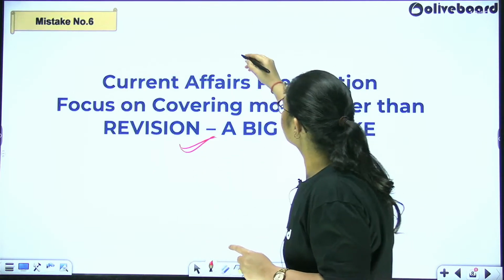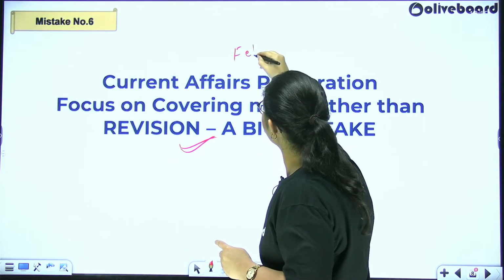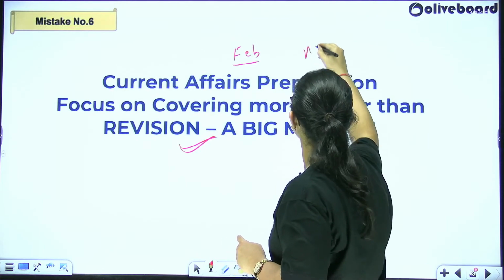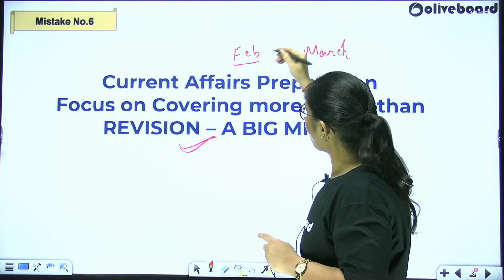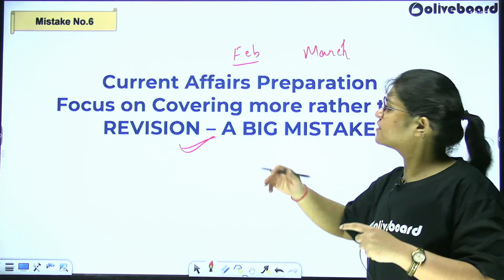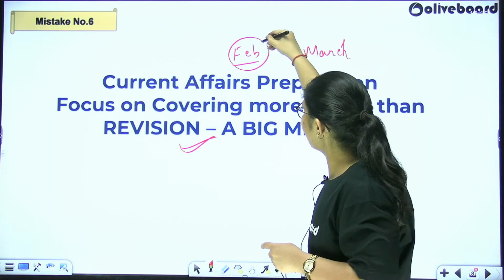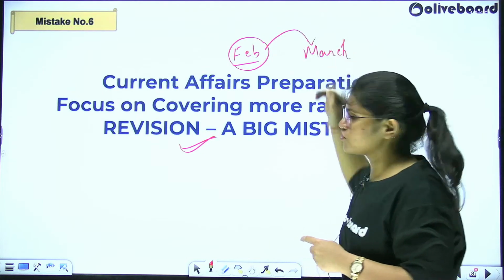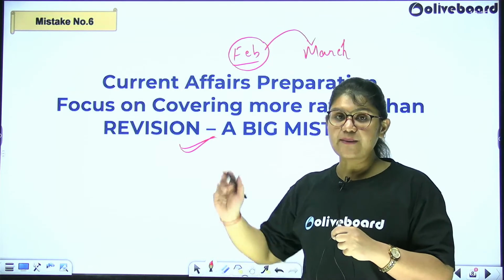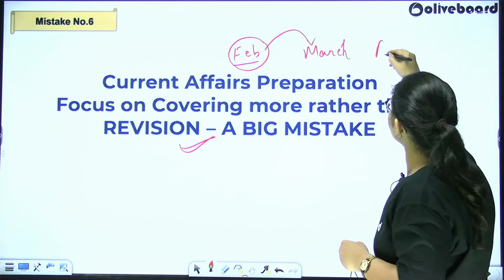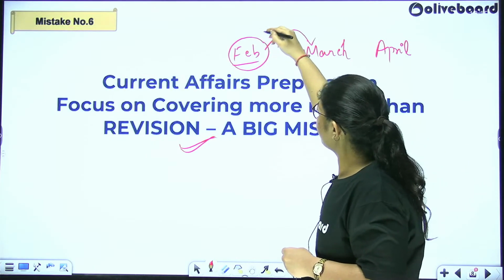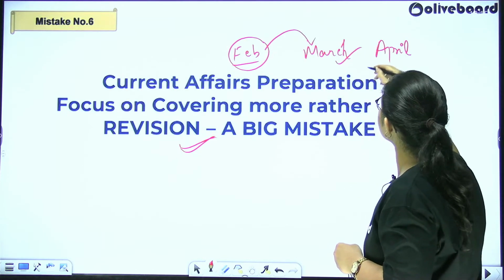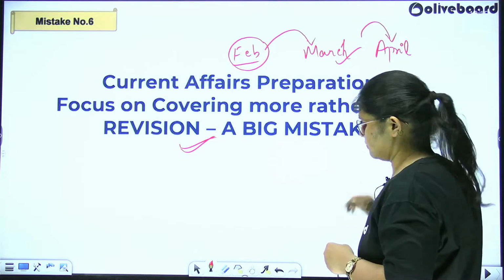If you have completed the month of Feb and you are starting the month of March, I would advise you to take a day or at least a few hours and revise Feb again before proceeding to March. The same thing you need to do when you are moving to April current affairs. You need to revise Feb once, revise March once, and then move on to April.